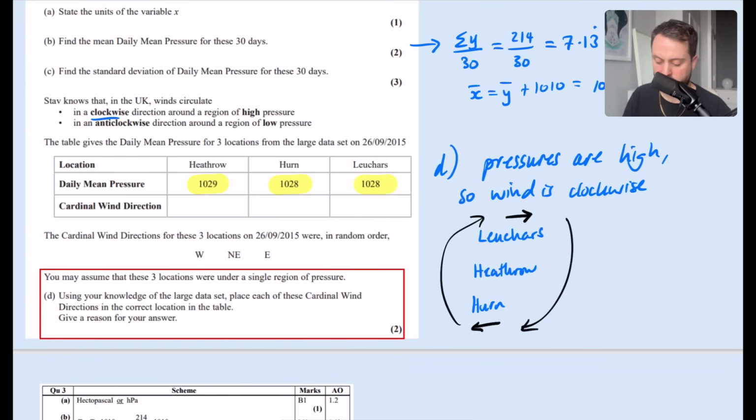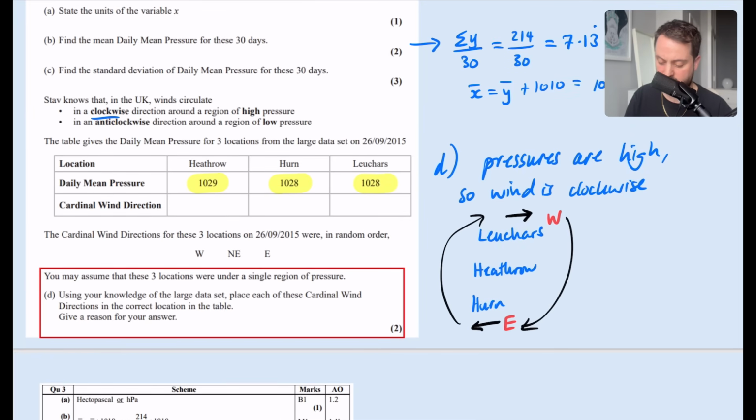Now, this looks like that in Leuchars the wind is blowing to the east, but that means it's blowing from the west. So for Leuchars, it will be west. In Herne, it looks like it's blowing to the west, which means it's blowing from the east. So for Herne, it will be east. And then Heathrow, it must be the northeast one. It must be the other one that we've got. That means that it is blowing from the northeast like this. And you can see these arrows are creating that clockwise direction that we've got here. So Heathrow is northeast. Herne is east. And Leuchars is west. I mean, that question is bonkers.